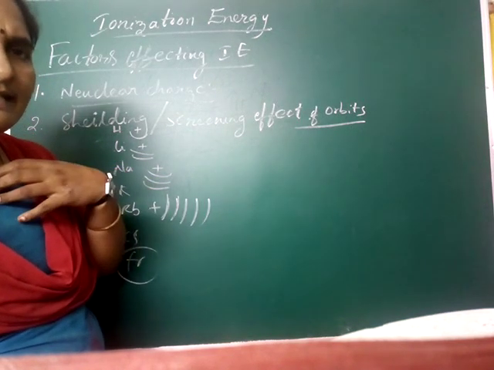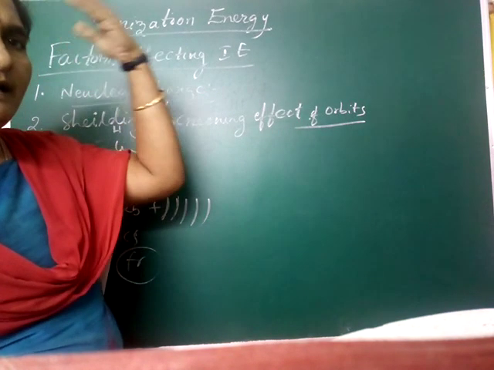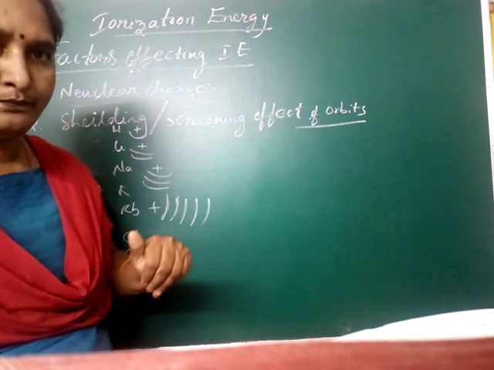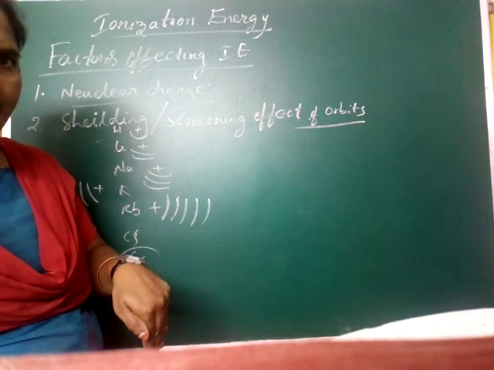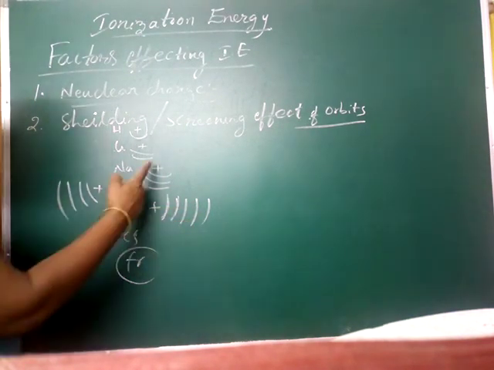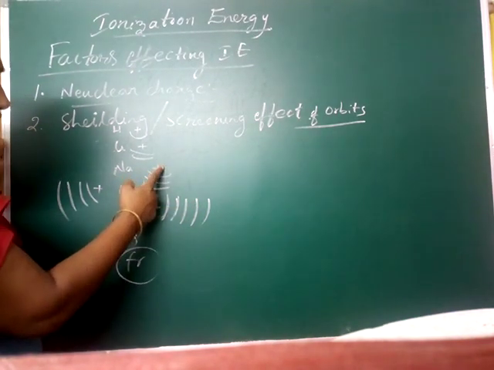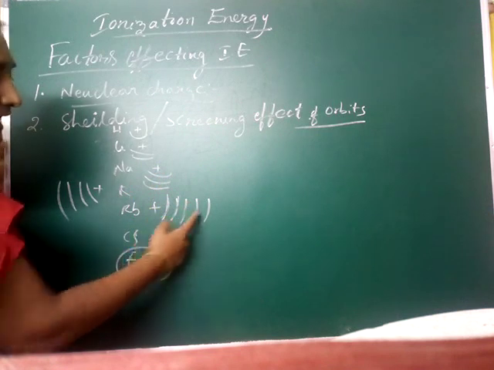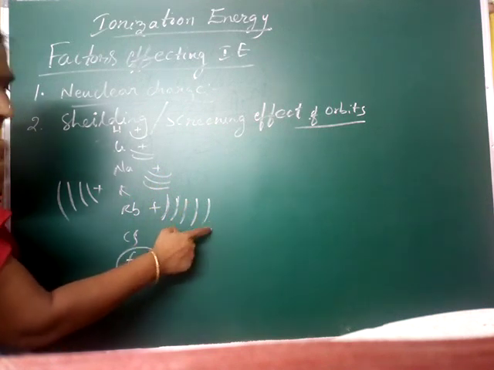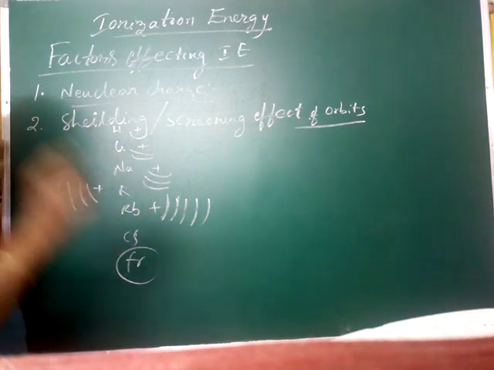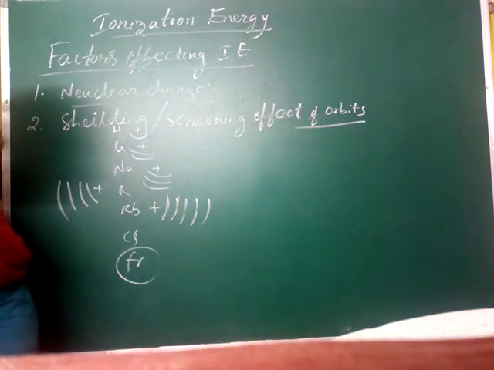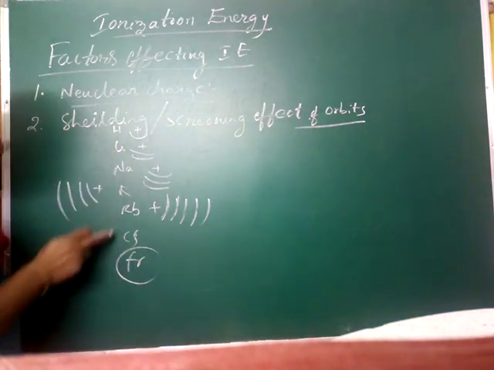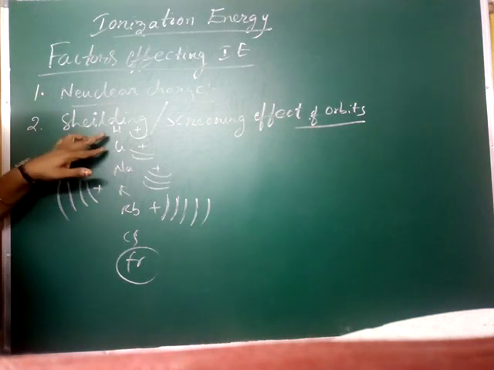That means the teacher will not have the total effect on you. Like that, the nuclear charge applied on the outermost electron has obstacles between it and the nucleus. That is called the shielding effect.